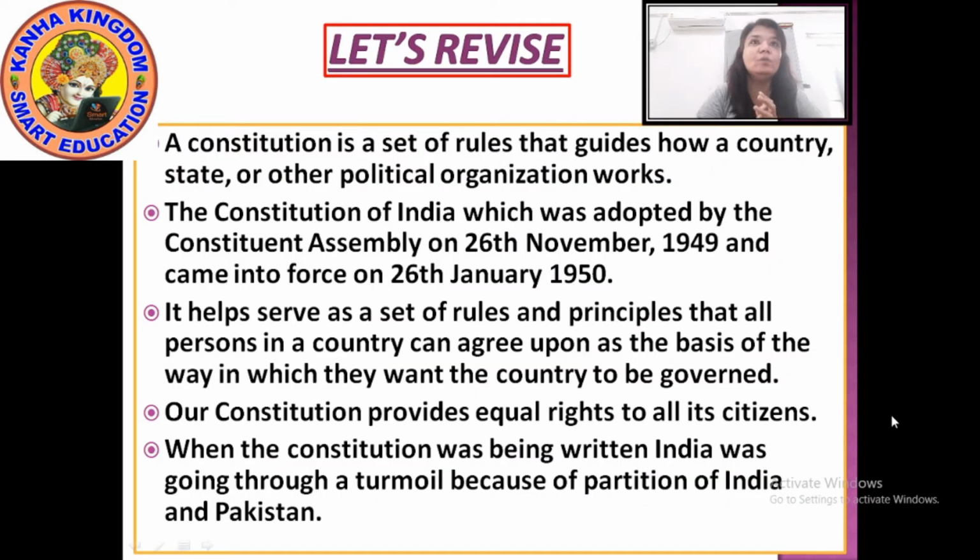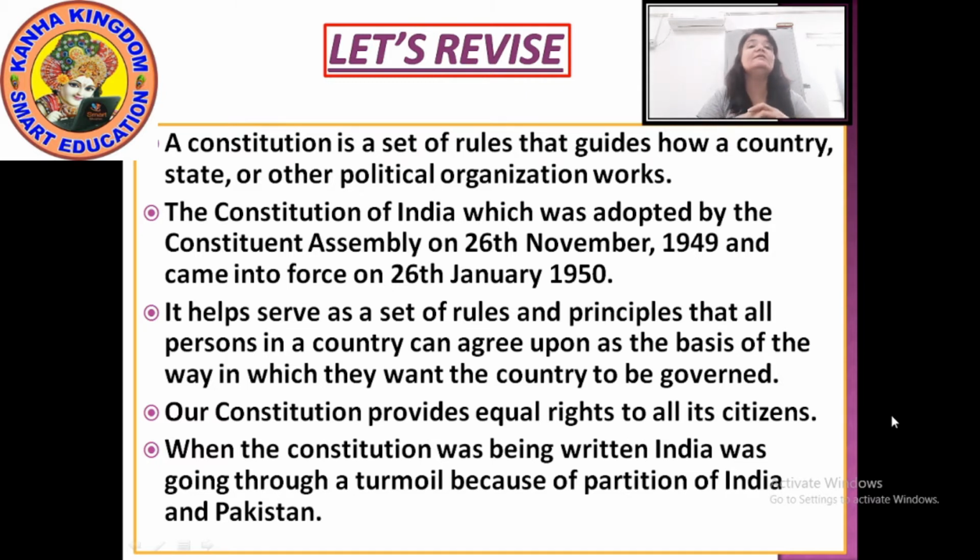Now in part 1, what had we seen? First, what is the Constitution? What did I tell you? The Constitution is a set of rules in which the rules and regulations are written, and it tells you how to guide a country, state or other political organizations.